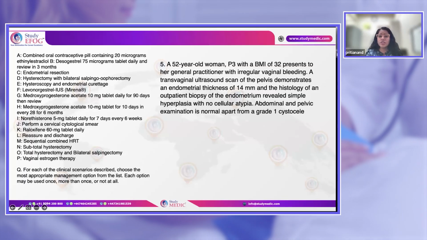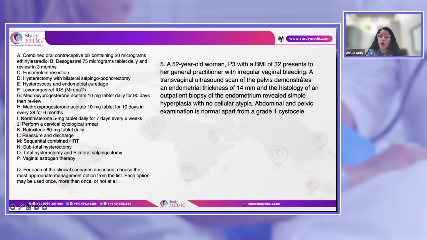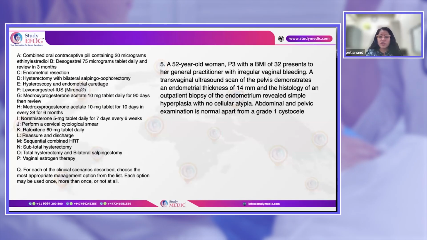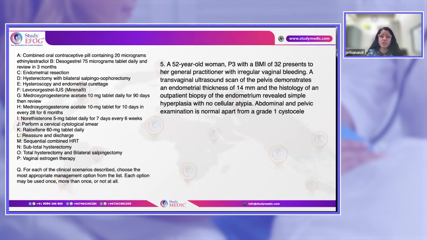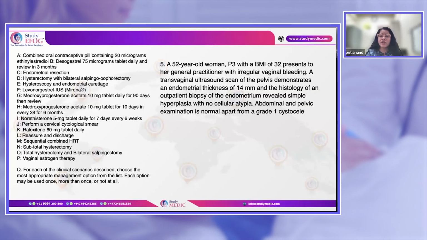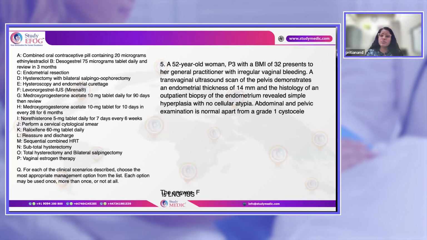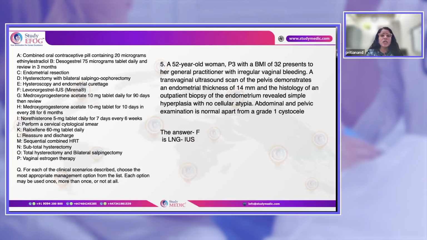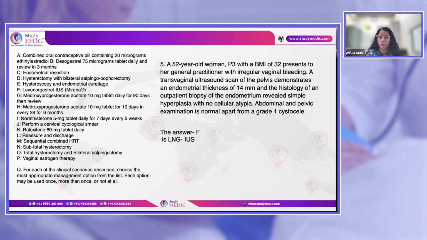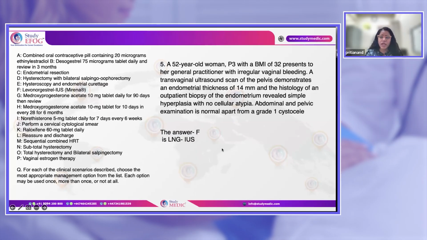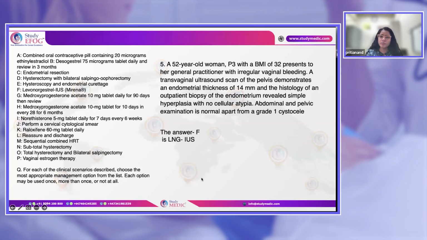But the most important thing, she has hyperplasia with irregular vaginal bleeding, still no atypia. So how will we manage her? Because biopsy is already done, which is a primary requirement. Now that hyperplasia is present, the treatment for this patient will be medical management, because there is an 85 to 99%, almost 100% chance that with the use of the LNG-IUS, which is the first line management for hyperplasia, reversal is seen. The patient goes back to normal endometrium. So the first line management for this patient is the LNG-IUS, Mirena, and these patients will be put on follow-up.